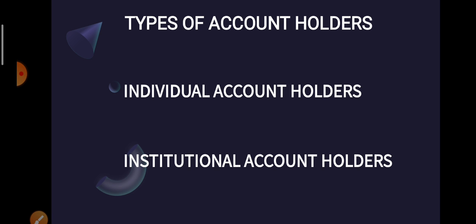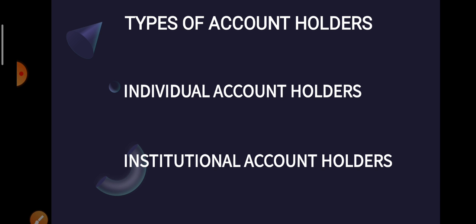There are two major types of account holders. First are called individual account holders, and second are called institutional account holders. As you know, for individual account holders generally we don't differentiate between them, but for the sake of banks and for taking due precautions while dealing with such customers, banks have to make that kind of distinction.